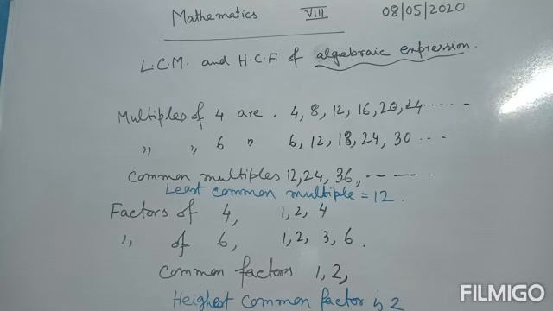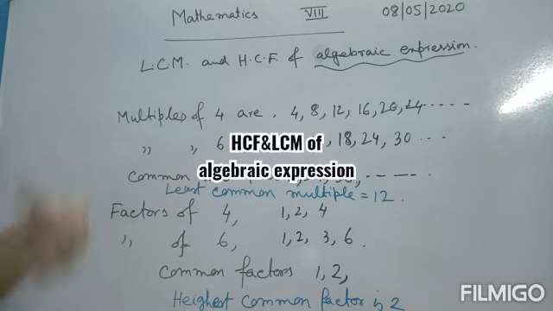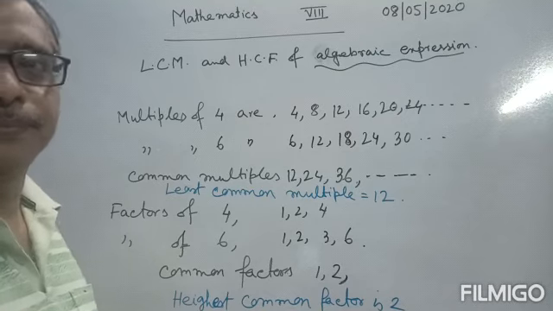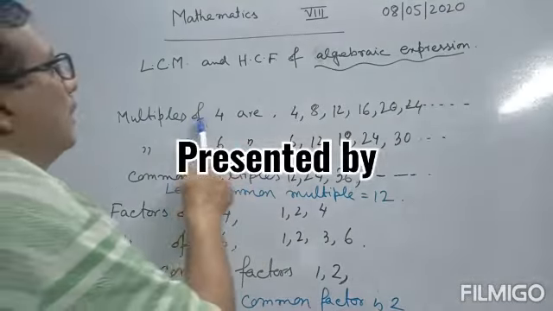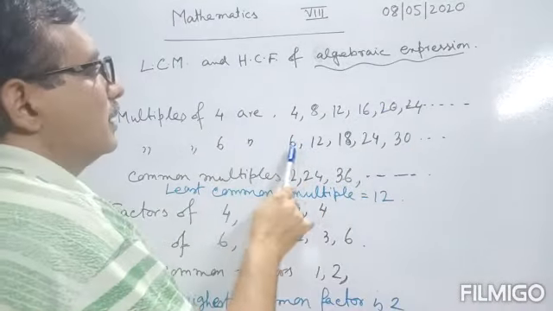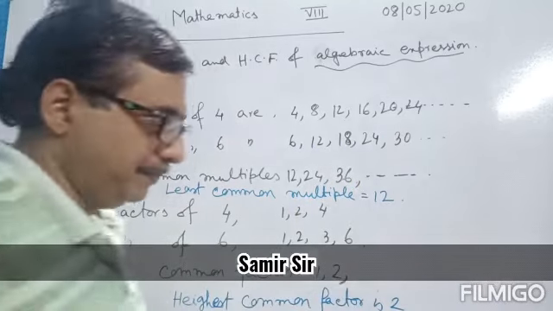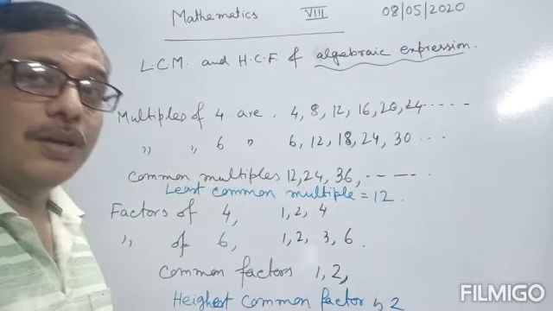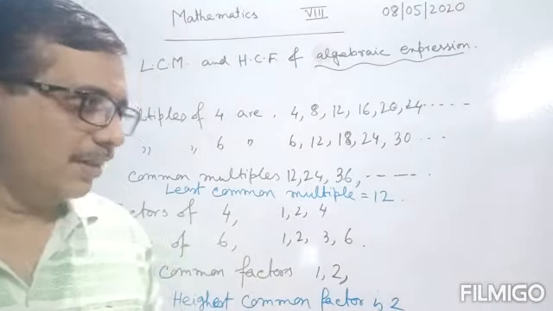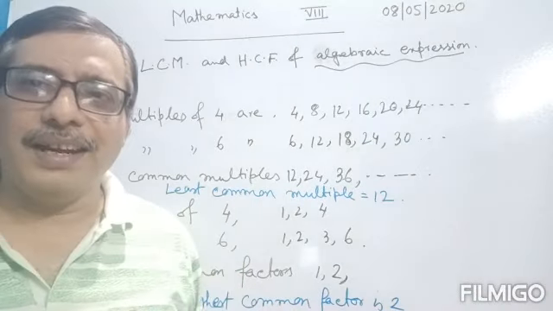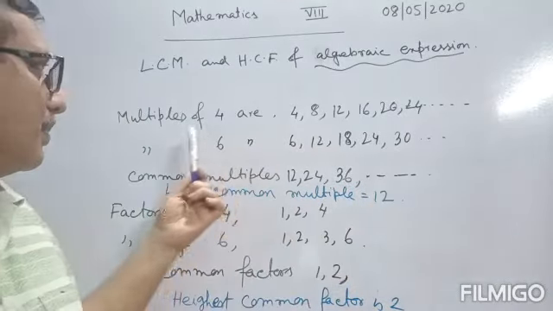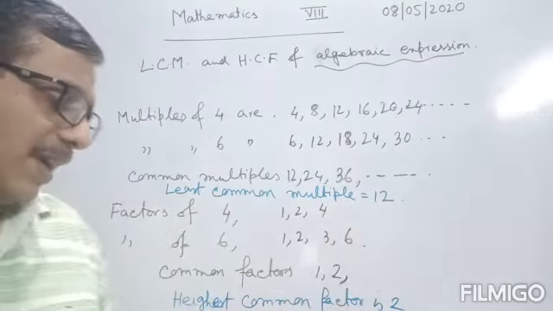First we find the LCM of 4 and 6 and the HCF of 4 and 6. First we find the multiples of 4. Multiples of 4 are 4, 8, 12, 16, 20, 24 in this way. Multiples of 6 are 6, 12, 18, 24, 30. Up to... we listen to the song, which song we are already listening? Simar Maje Oshim Tumi. Oshim means infinite. So multiples are infinite. Clear? Multiples of 4 and multiples of 6 are all infinite.